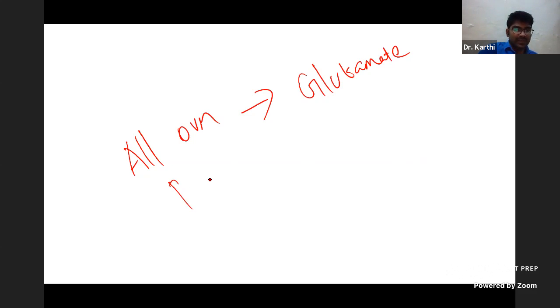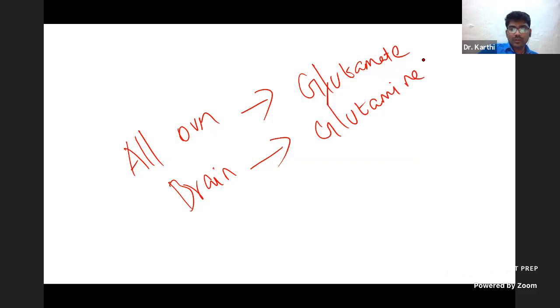If it is brain, ammonia is toxic to brain. Why? Excess ammonia causes depletion of the intermediates of TCA cycle. Why? Alpha ketoglutarate is converted into glutamate. So alpha ketoglutarate is important for TCA cycle. Without alpha ketoglutarate, you won't get any ATP. So the brain takes one more extra step. It converts glutamate to glutamine also. So that is why from brain, it is glutamine.